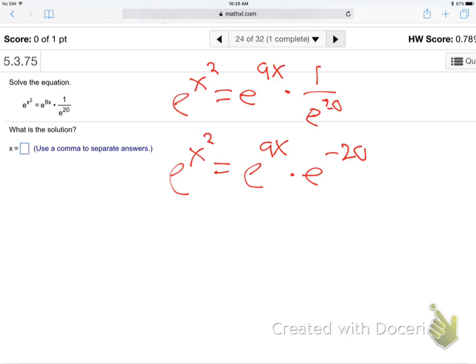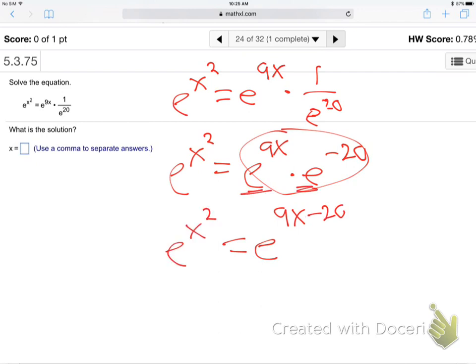Good, good, good. Now, how do you put these together into 1 e? What do we do? Powers add. Add, or, same thing, subtract. Add negative 20, so just minus 20, right? Same bases multiplied, powers add or subtract together. Good like that? Now cut the e's, right? Bases are the same, cut them out. Just set the powers equal and solve.